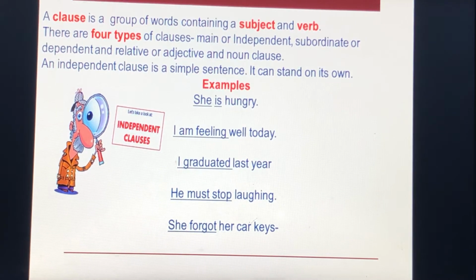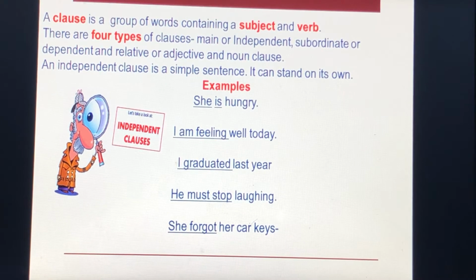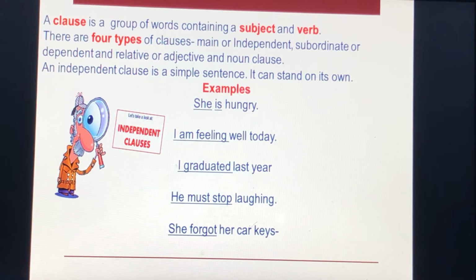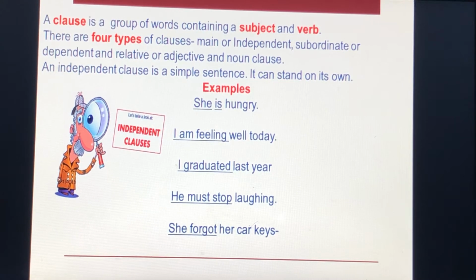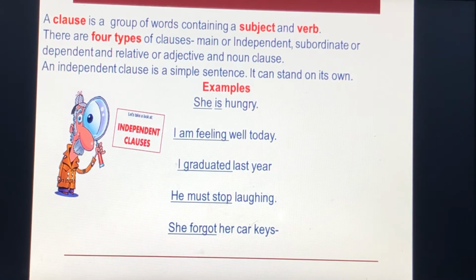He must stop laughing. In this sentence, he is subject, must stop is verb. She forgot her car keys. In this sentence, she is subject, forgot is verb.